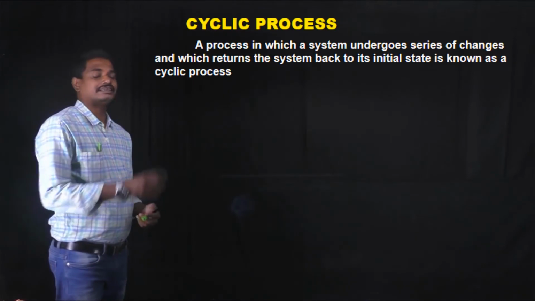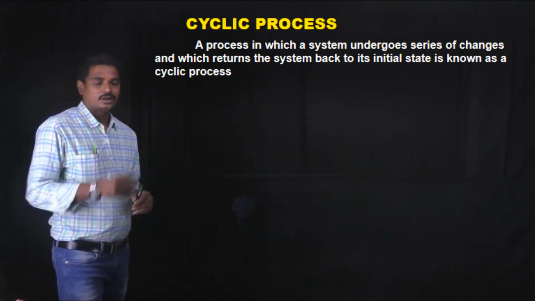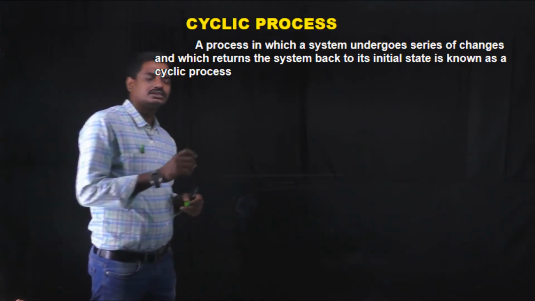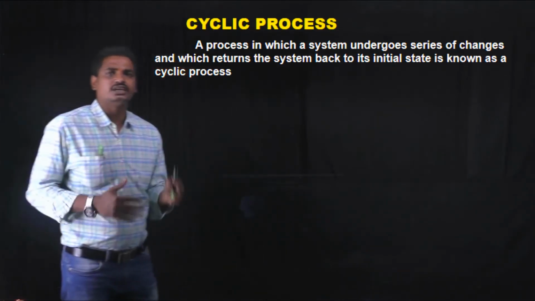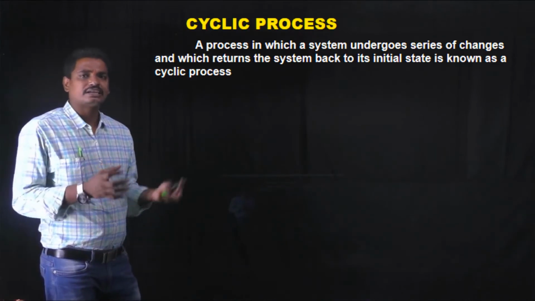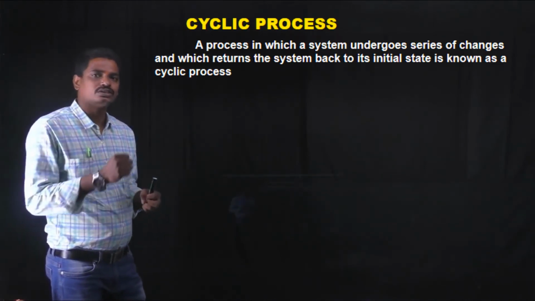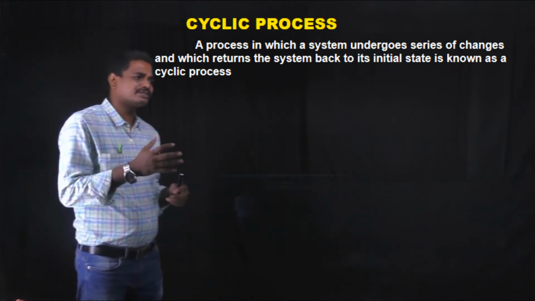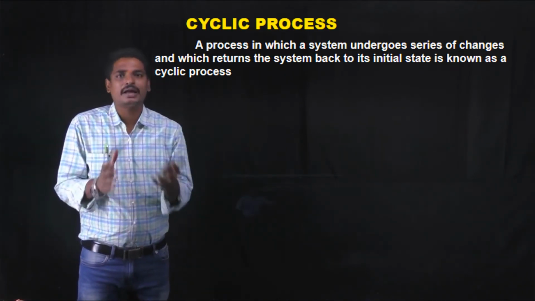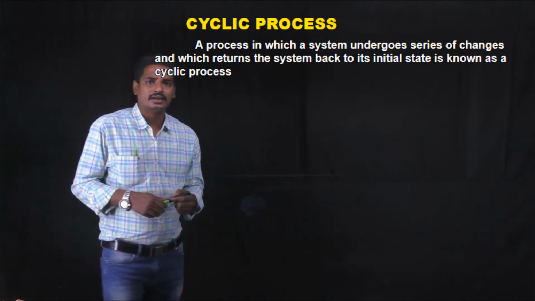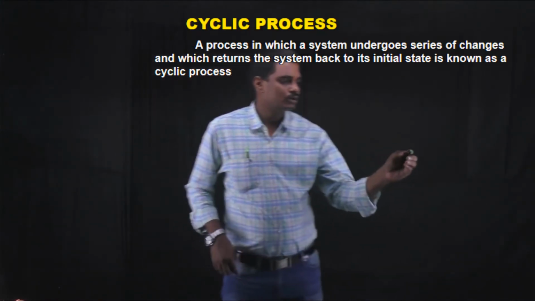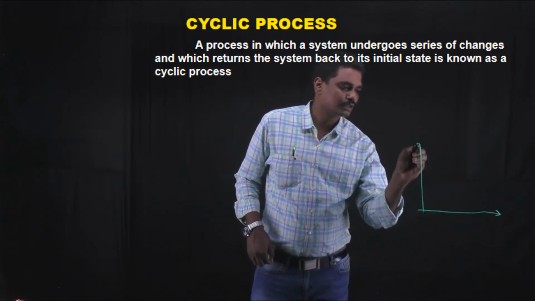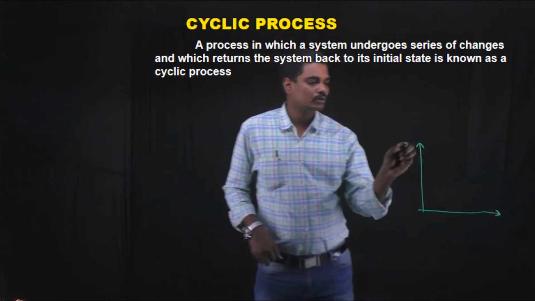Students, the next one is the cyclic process. What is meant by a cyclic process? A process in which a system undergoes a series of changes and returns back to its initial state is known as a cyclic process. Cyclic means it should once again come back to its original state, right?